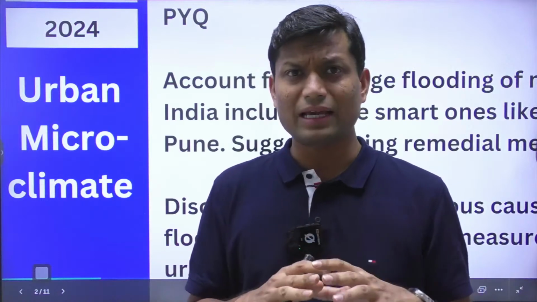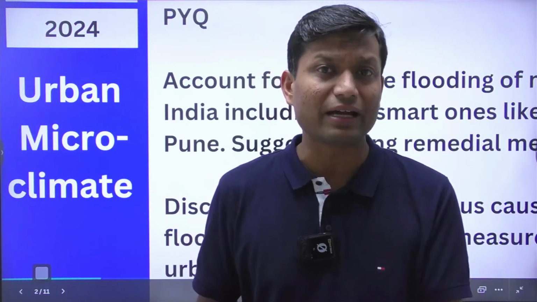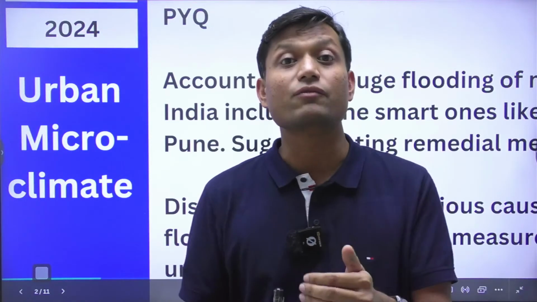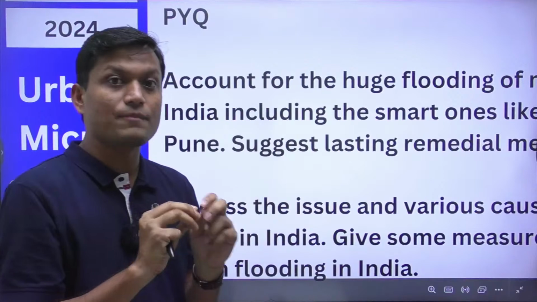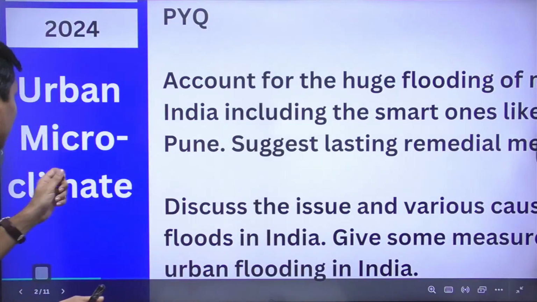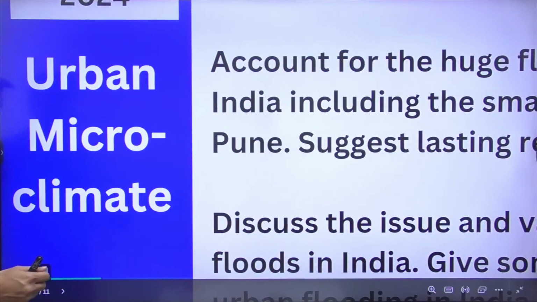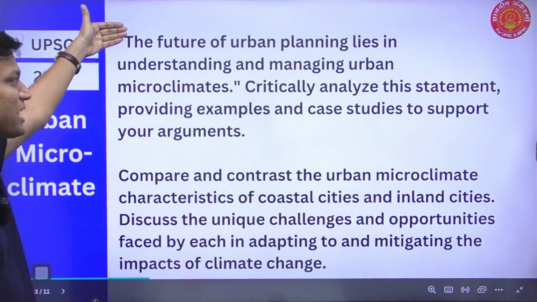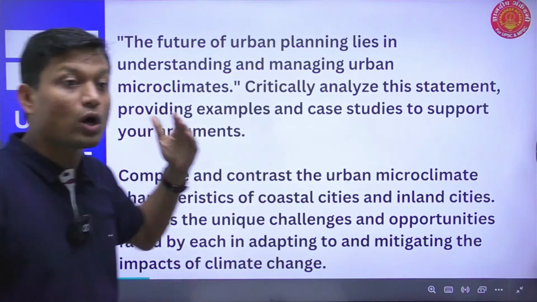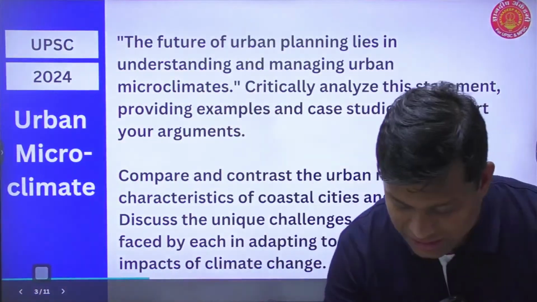Now, these urban areas are not just witnessing the urban heat island effect, but they are also experiencing a severe pollution problem, as well as the problem of cloud bursts. Picking up all these three themes and stitching them well, we get a particular topic, that is urban microclimate. Now, when we say urban microclimate, I am expecting these types of questions. What kind of questions can I have?